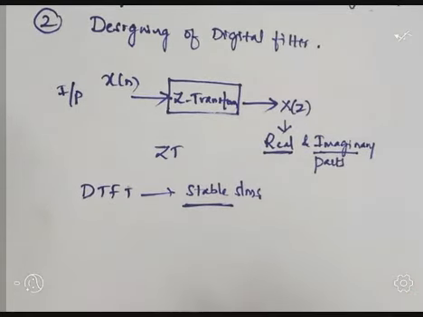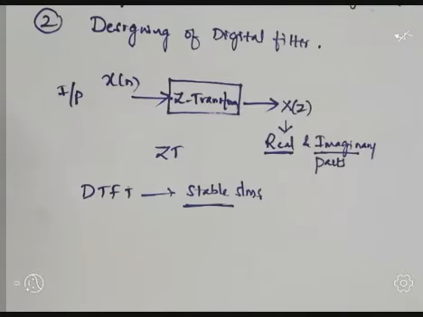Because of that reason we can say that the Z transform can be used to study a much larger class of signals and systems.